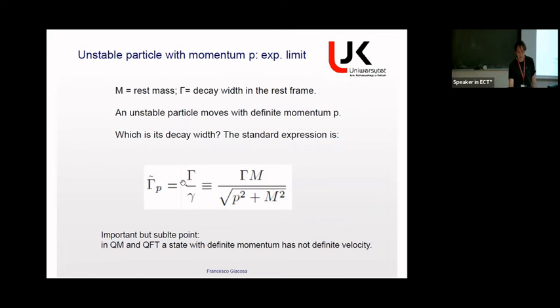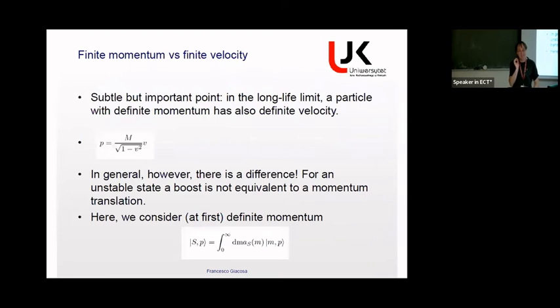We expect to have a decay width which is reduced, so that the lifetime is longer, as we know from the muon. So this should be our expected result. This is just the gamma factor written as a function of P and the mass. Well, there is an important and subtle point.